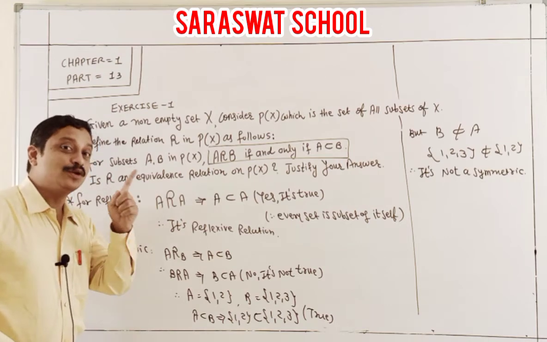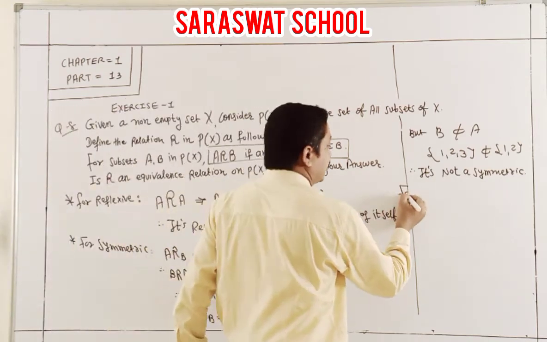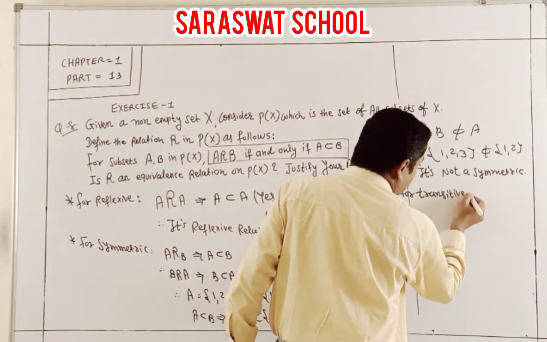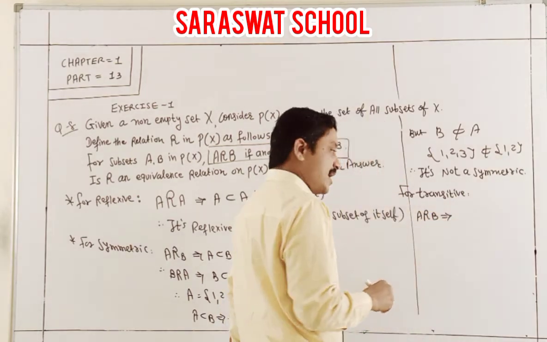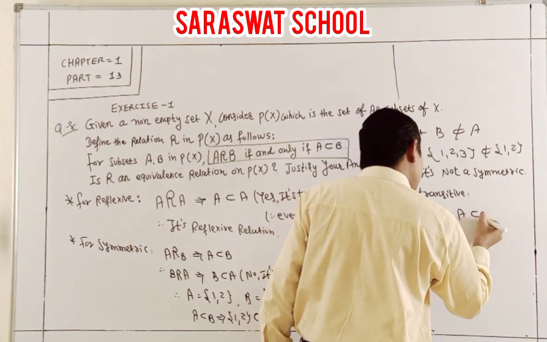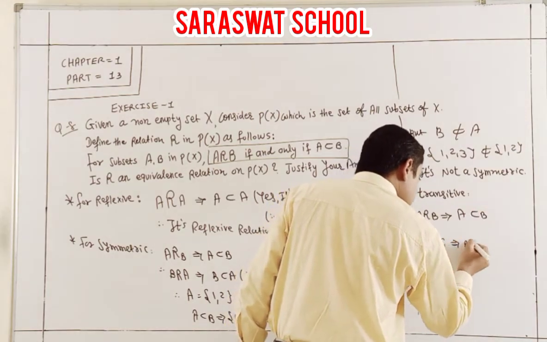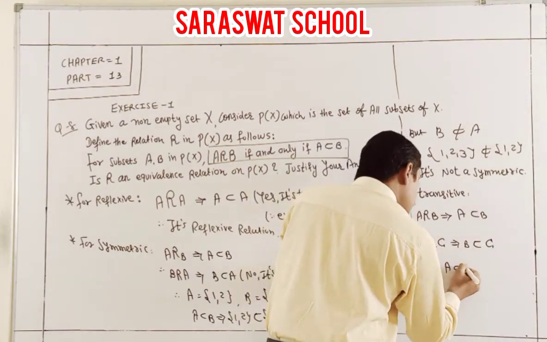But I also check transitivity. Third, for transitive, the rule: A relation B, that is A subset B, and B relation C, that is B subset C. So can we write A subset B subset C?